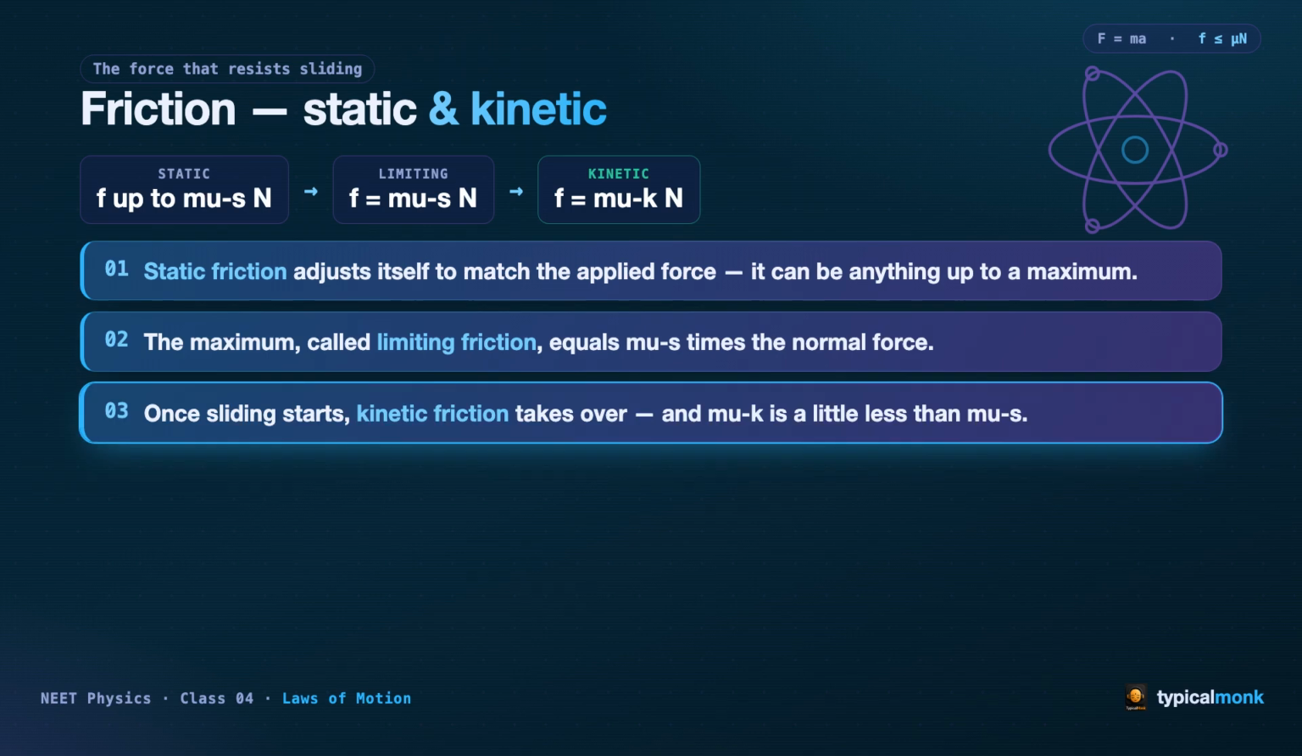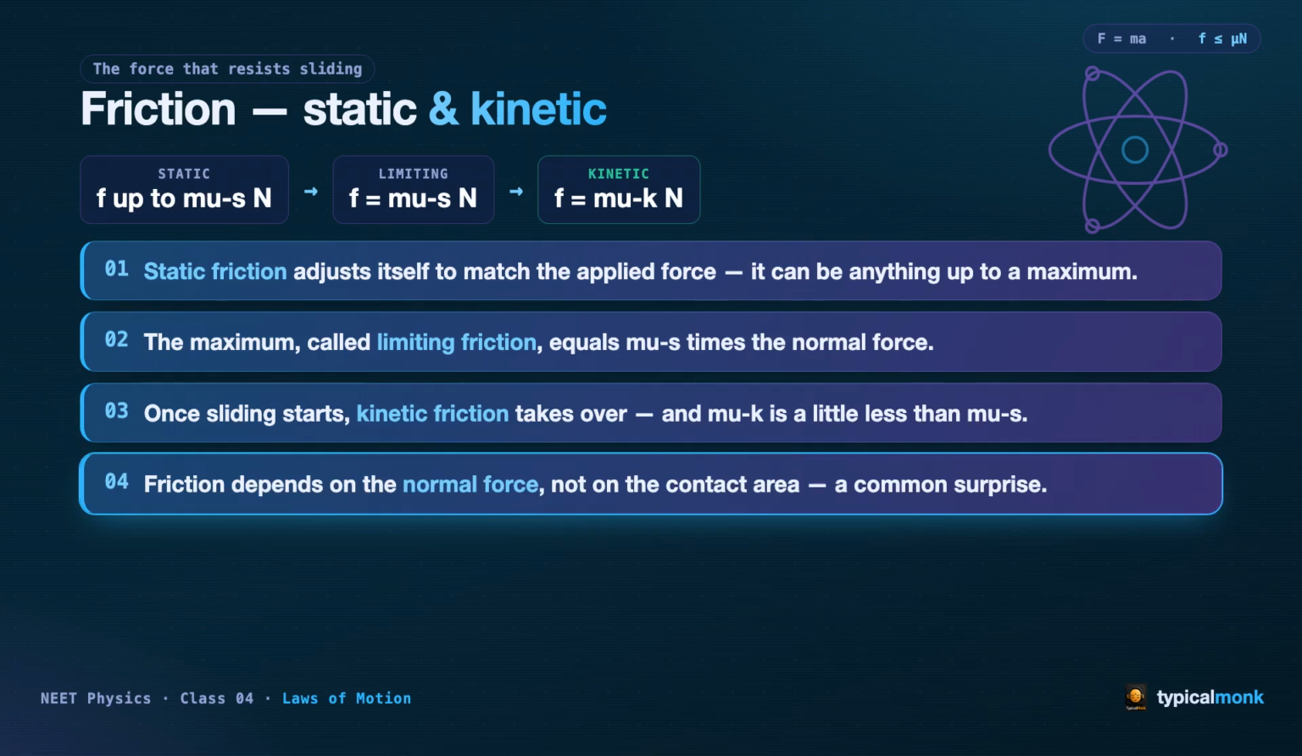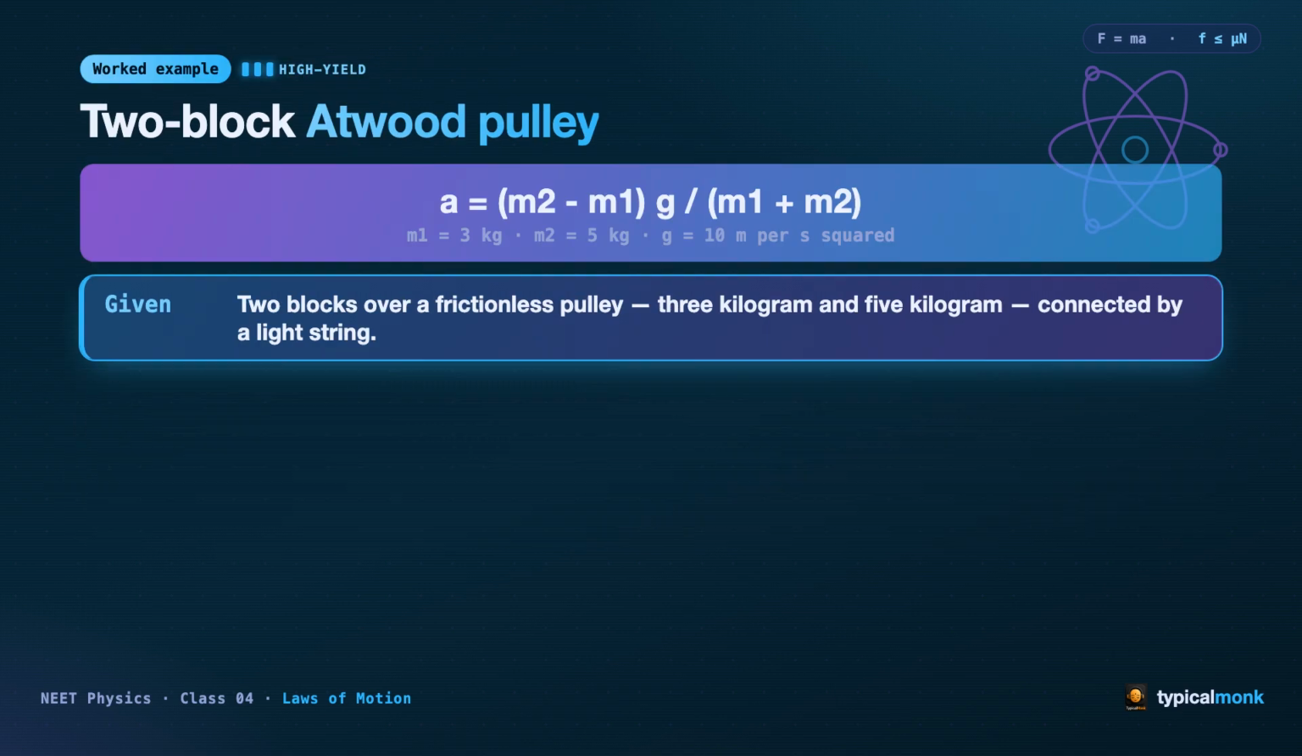Once the body actually starts sliding, kinetic friction takes over, and it equals μk times the normal force, and μk is always a little less than μs. That is why the first shove is the hardest. And here is the surprise NEET loves. Friction depends on the normal force, not on how large the contact area is. A brick sliding on its side or its end feels the same friction. Rohan lost marks, assuming a bigger surface meant more friction. It does not. Time to solve a full NEET numerical together.